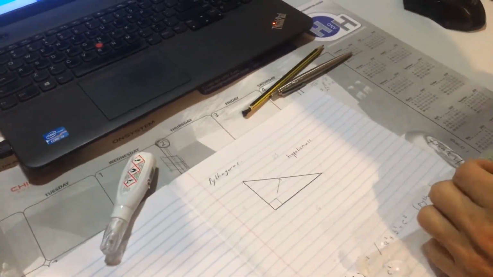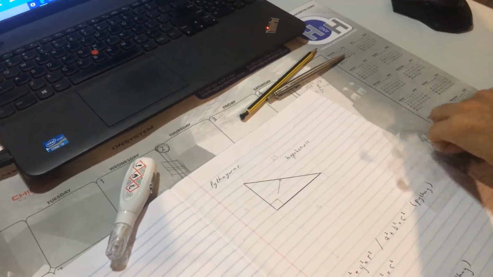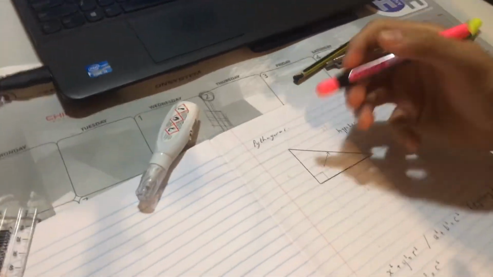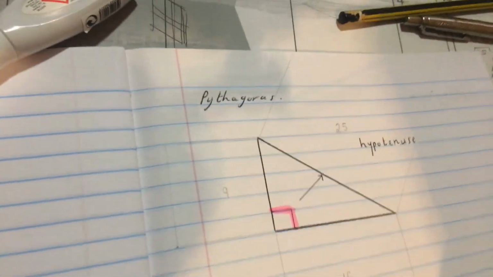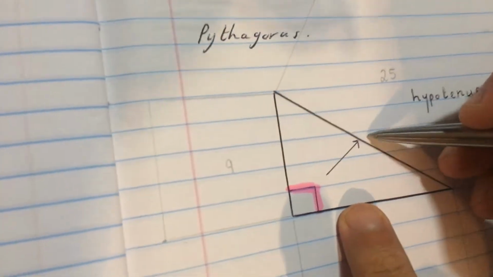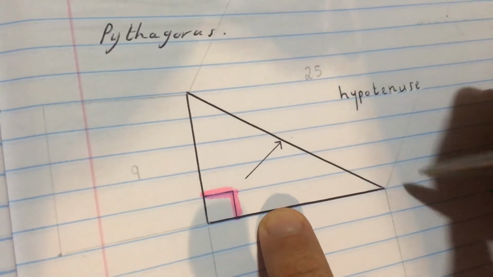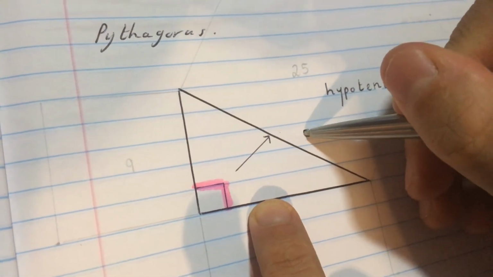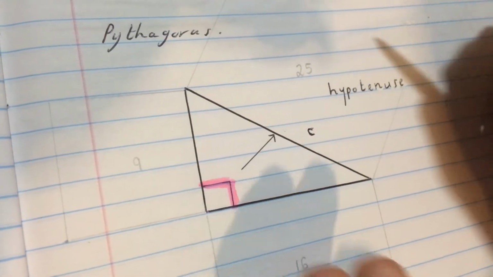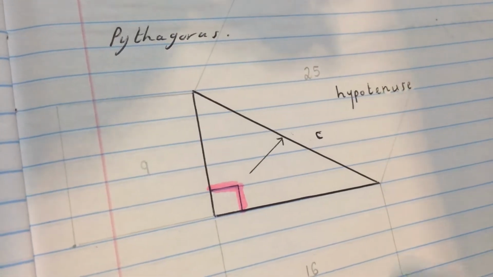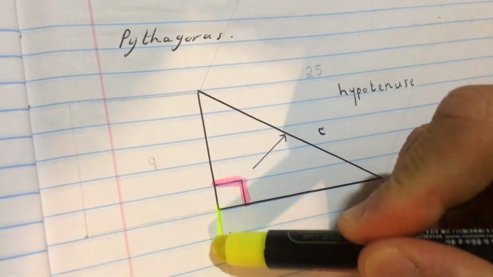Alright, so we're going to look at a right angle triangle. Very important, remember, in the theorem of Pythagoras, it's always a right angle triangle. The longest side, this one over here, is the hypotenuse, and I called it C. Now, in the assignment we did, I made you guys draw out the square.